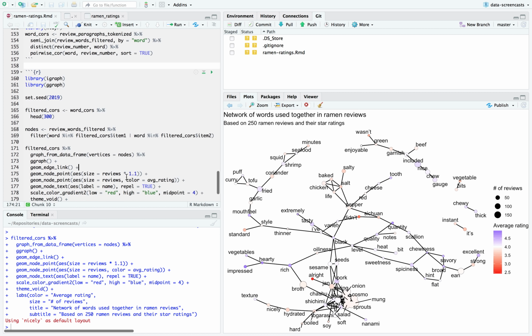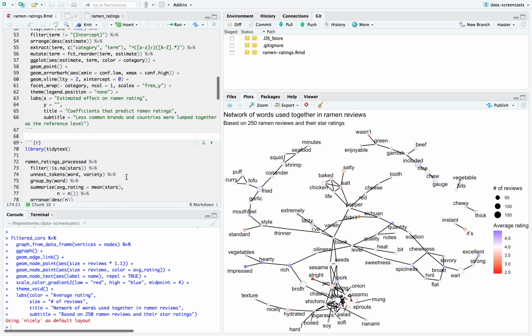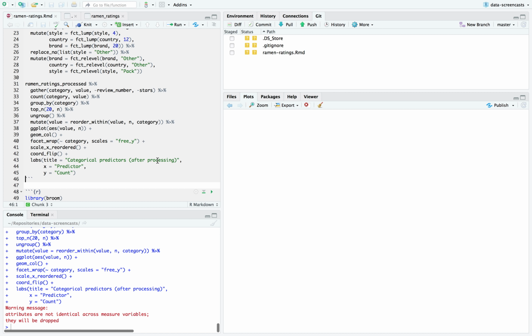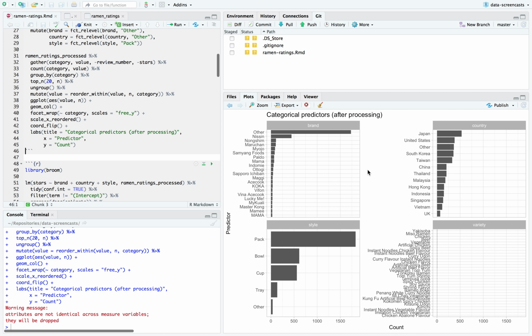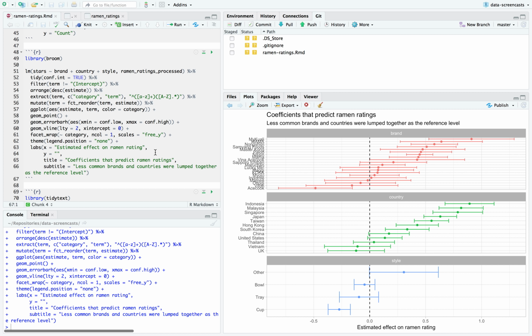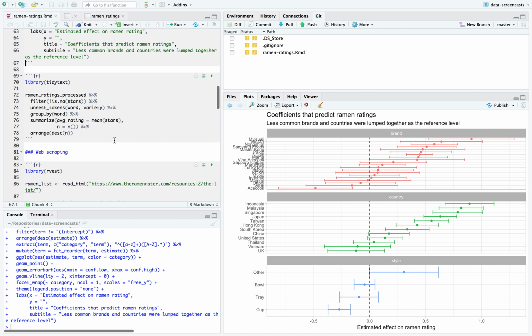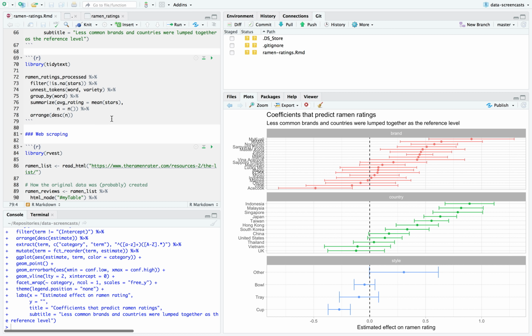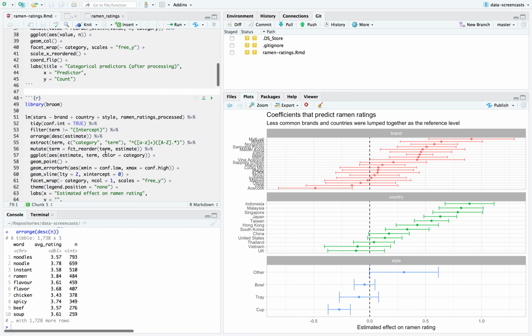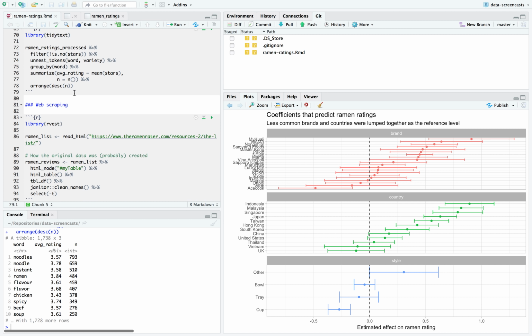Okay, so that was our network plot. Let's review for a moment what we did. We did some exploration of the original ramen data. In particular, we had only 4 categories, so I showed them in facets so we could understand what's used as predictors. We didn't follow up more on this, but we used these predictors to create a coefficient plot based on brand, country, and style. And I mentioned that if I were going to use the other one, what was it called? Variety, I would have tokenized it.